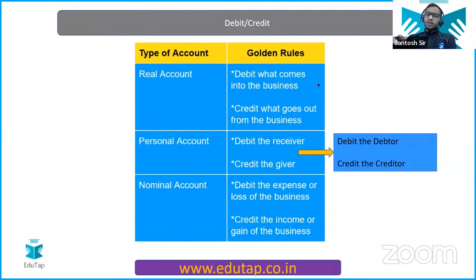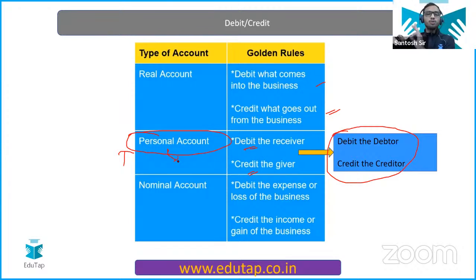Now, debit what comes in, credit what goes out, we have discussed. Now the personal account. The rule says debit the receiver, credit the giver. Another way to say this is: debit the debtor and credit the creditor. I'll give you the example in the next slide.